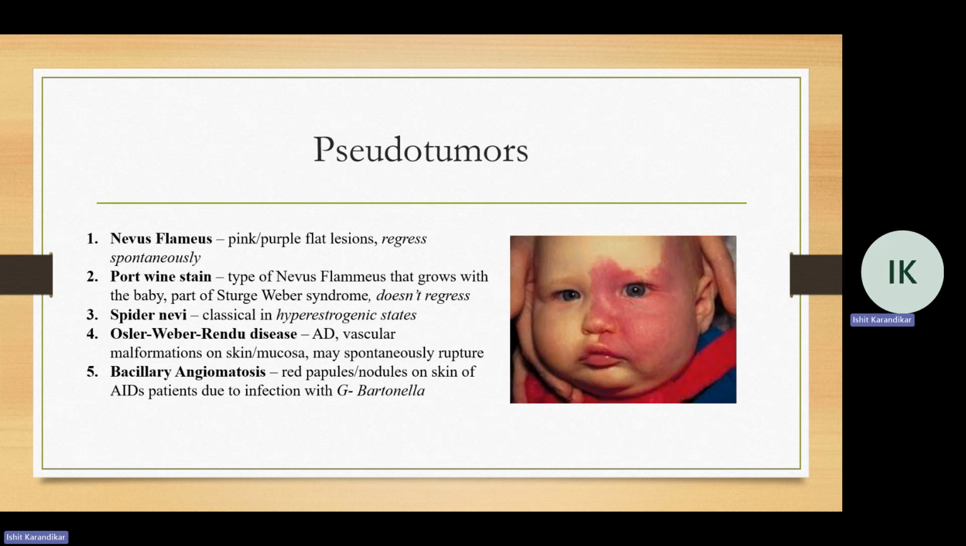The last type I want to go through is bacillary angiomatosis. You've probably done this in micro. It's a vascular proliferation in AIDS patients due to gram-negative Bartonella henselae or Quintana infection. These patients also present with red papules or nodules on their skin.